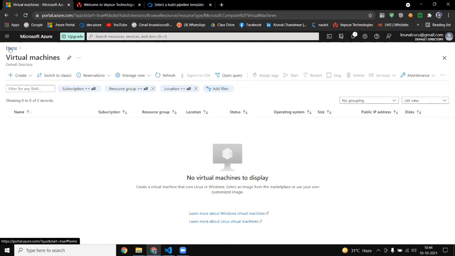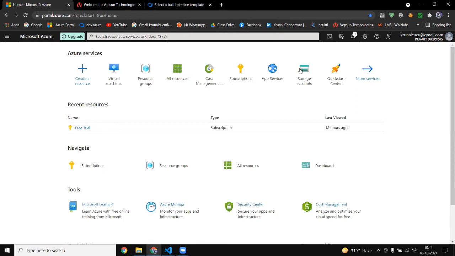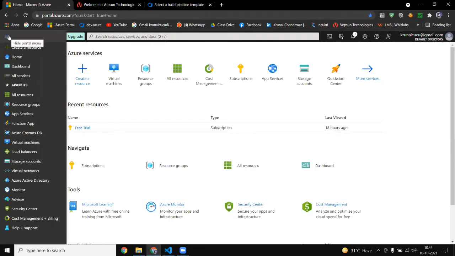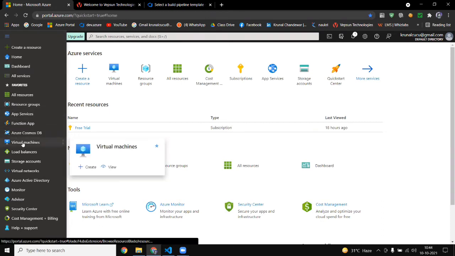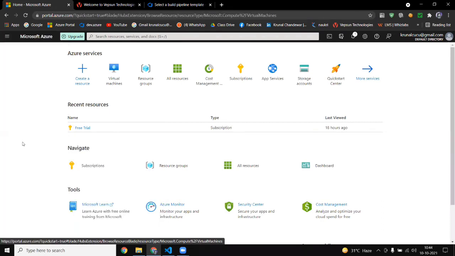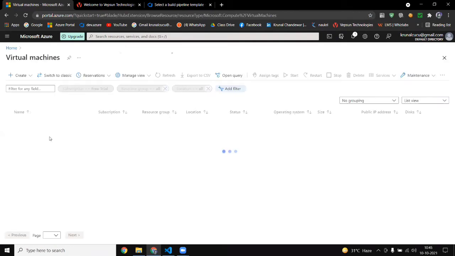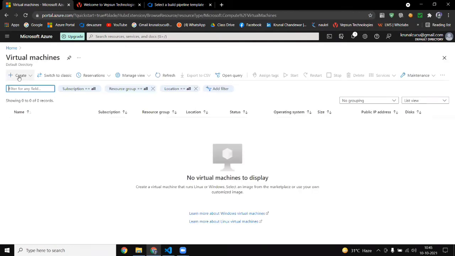Okay, now I'm going back. So this is one place. Another place is this one. If you click here, you will get an option here. See, Virtual Machine. If you click here, you go to the same virtual machine dashboard. See, Create. If you click here, you will create your virtual machine. That is the first step.